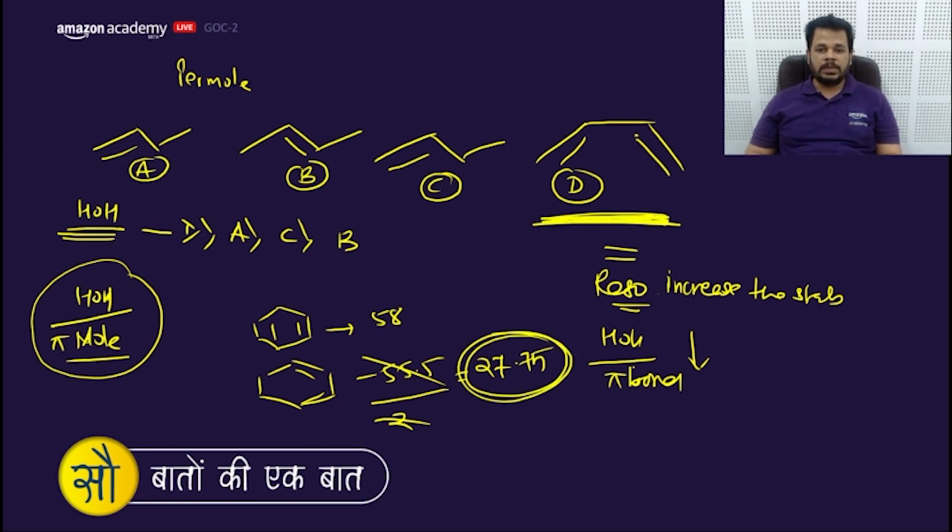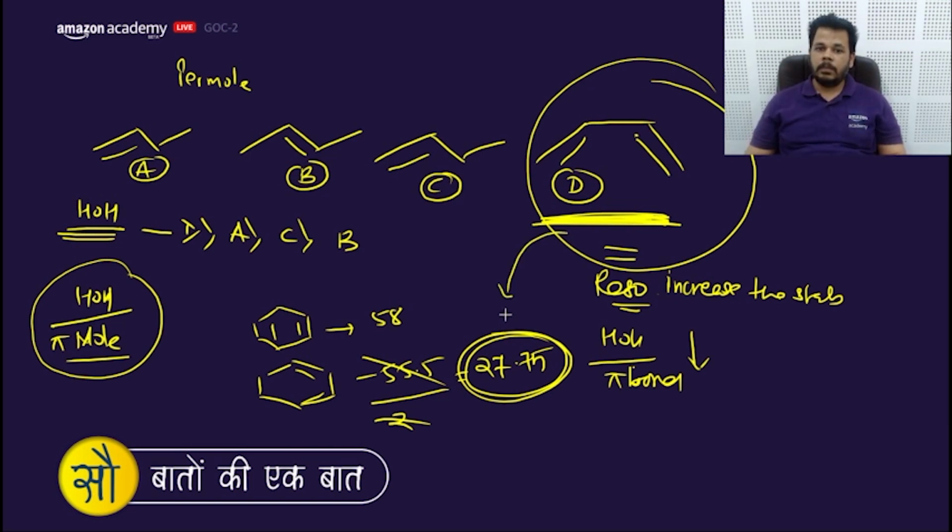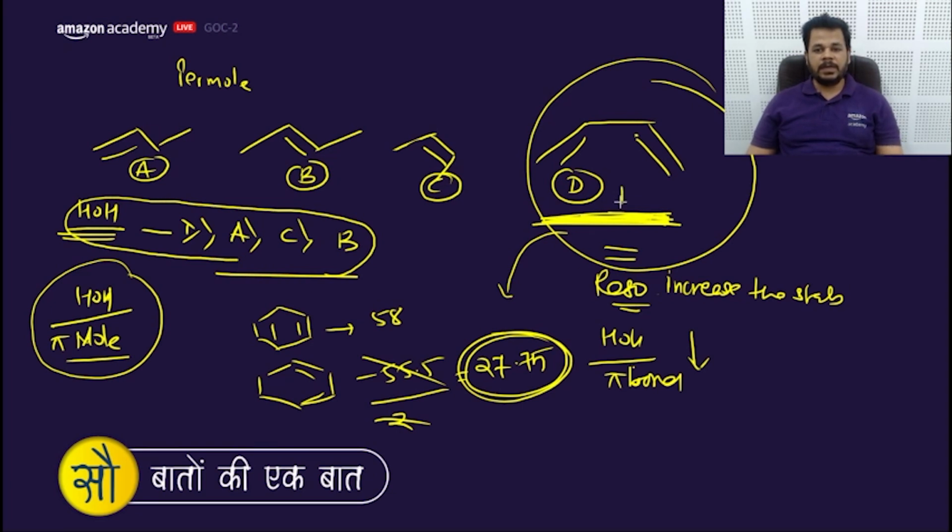Because of the resonance, the stability would be highest, so the reduction in the HOH would be highest in this. Getting my point? Let's move.